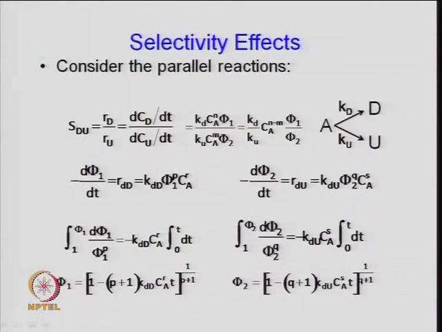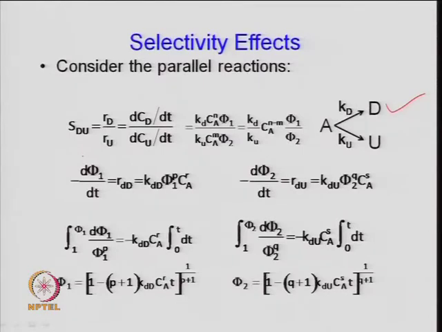This expression is on the selectivity effect. As an example, we have considered a parallel reaction here: A gives you the desired product D and A gives you the undesired product U. So, how do you define selectivity and yield?